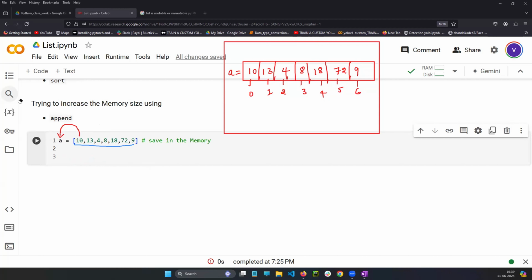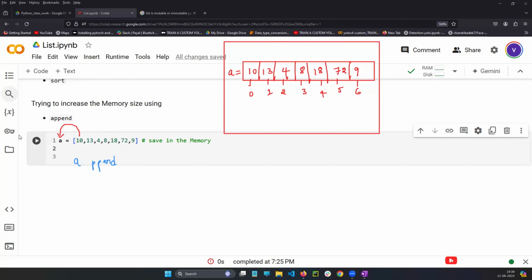If I write a dot, the dot will see what a is. A is a list. A is a variable which is holding a list. So all the built-in functions related to list will be shown here. In that, I will use the first built-in function, which is append. So a dot append. What will this append do? Here is the simple logic: the dot is doing everything.